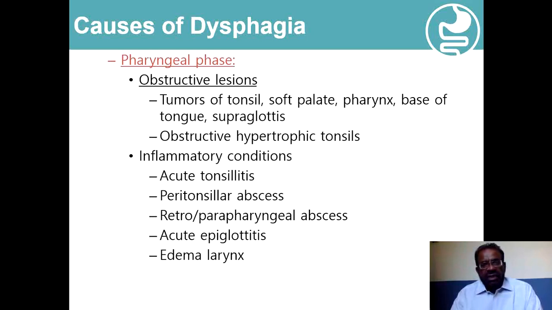The inflammatory conditions in these regions, in the form of acute tonsillitis, the peritonsillar abscess or quinsy, retro or parapharyngeal abscess, acute epiglottitis, and edema of the larynx, usually in the form of angioedema, can also cause swelling and mechanical obstruction of the pharynx and be associated with mechanical dysphagia.